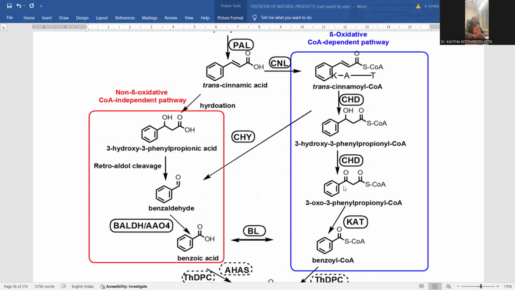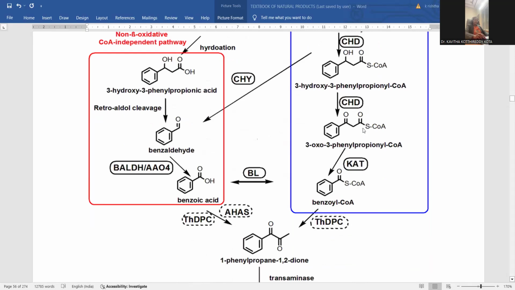Further, we go for the oxidation process. The generated hydroxyl will be shifted into a ketone, so 1,3 diketone formation is generated. Later on, this carbonyl functionality should be removed, and chain contraction is possible, giving rise to benzene with the C double bond and CoA.